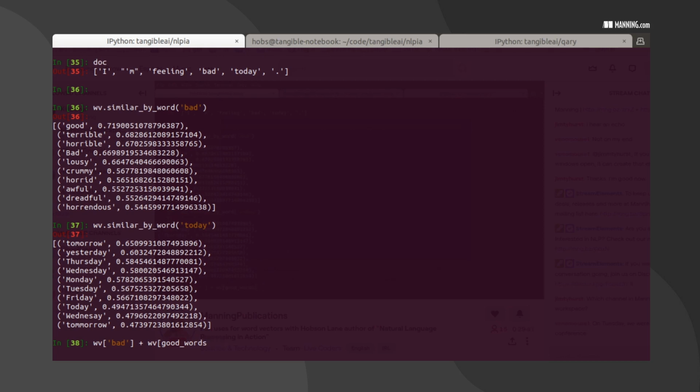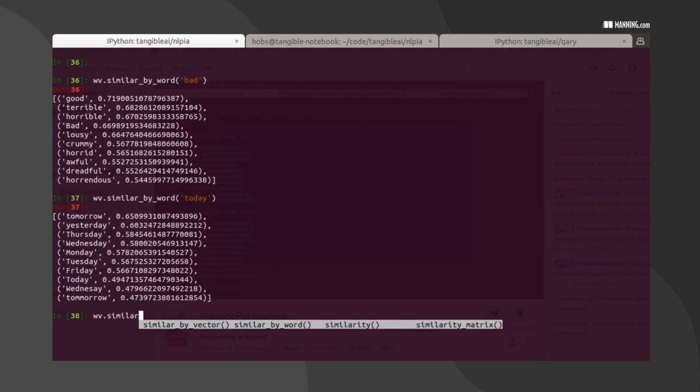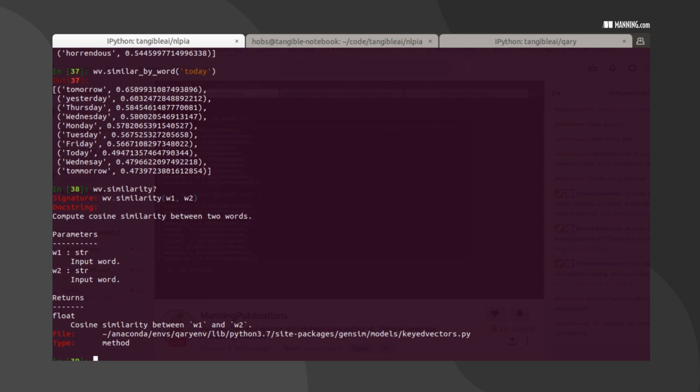That's right, I was working on that function. So I need to go through that list of similarity. Let's see if there's a similarity. There we go. And let's see what it takes as arguments. Looks like it'll take words. Let's try similarity between good and bad.